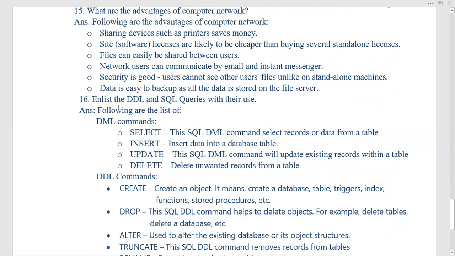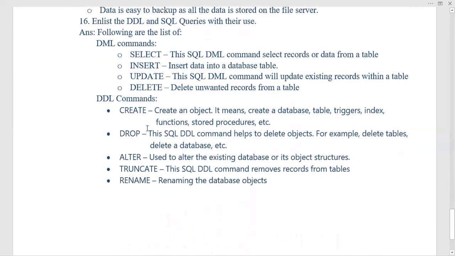Then some DDL and SQL queries will come. So what are the DDL and SQL queries here? They are the select query, insert query, update query, and delete query. The question may come that lists the DDL and SQL queries with the uses, and you may have to write the query for some table. The select query selects the records or table data from the table.